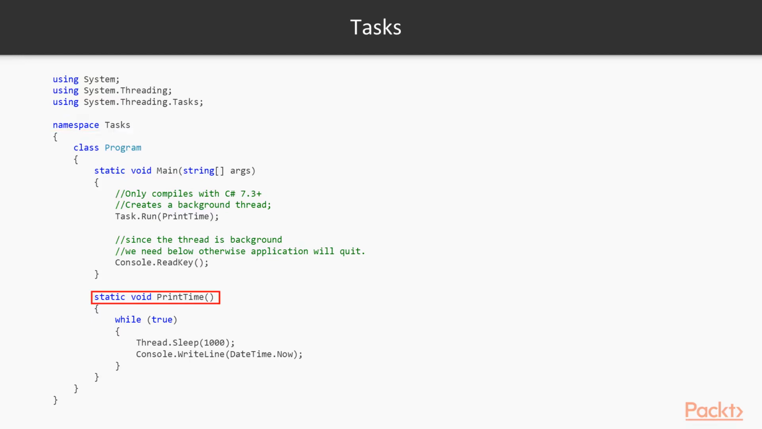We have a method called printTime, and in a while loop, it actually prints the current time. So in order to use this as a task, we call this via Task.Run, and it will print the time at each second. Also, the thread that is created by the task is a background thread. That means it won't prevent the process from stopping. That's why we need an additional blocking mechanism, such as Console.ReadKey, so that the process doesn't end.